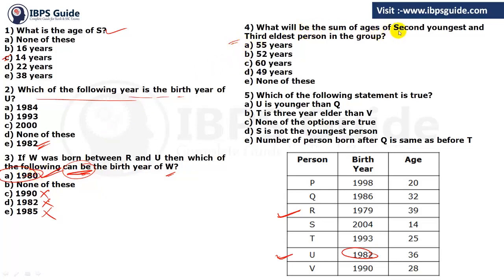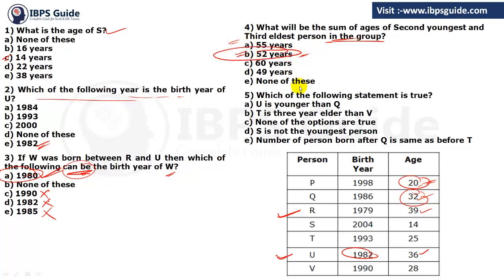What will be the sum of the ages of the second youngest and third eldest person in the group? So first of all you have to find the second youngest. So the second youngest is 20 years. That is this one, 20 years. Clear? And the third eldest person. Third eldest means 39 the eldest, 36 the second eldest, and 32 the third eldest. So it means 20 plus 32, we get the answer 52. That is option number B.